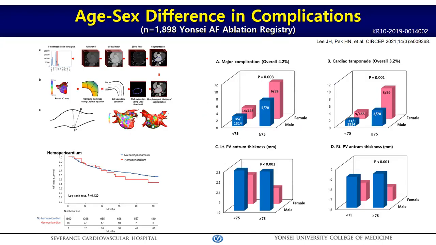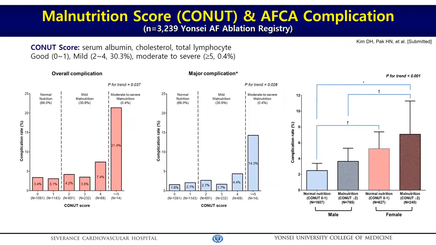In this study, EJL evaluated sex differences in atrial wall thickness and risk of complications, and we measured the antral wall thickness by customized software based on CT imaging. We found the major complication and cardiac tamponade risk was significantly higher in ladies over 75 years old. And these are left and right side antral wall thickness. Those wall thicknesses were significantly thinner in those old ladies.